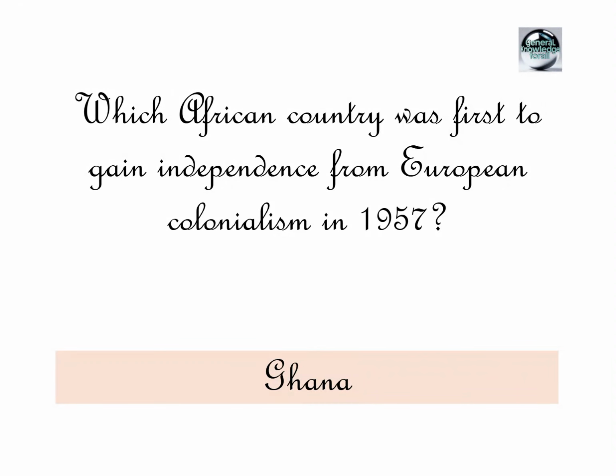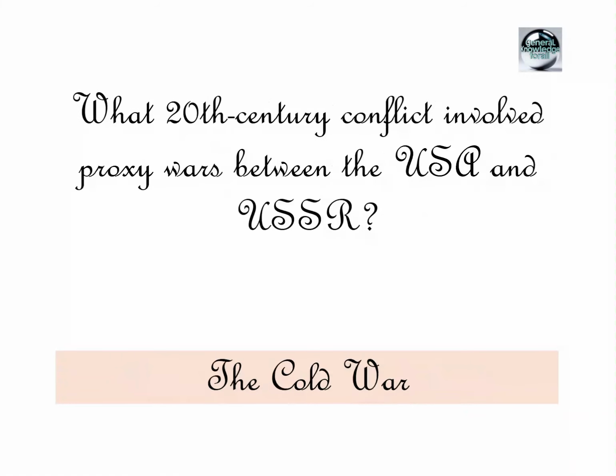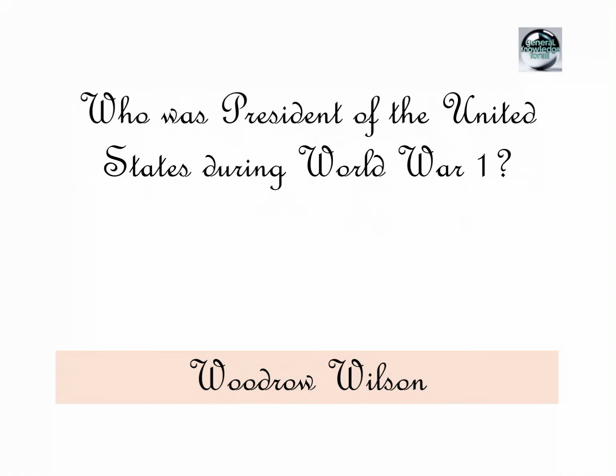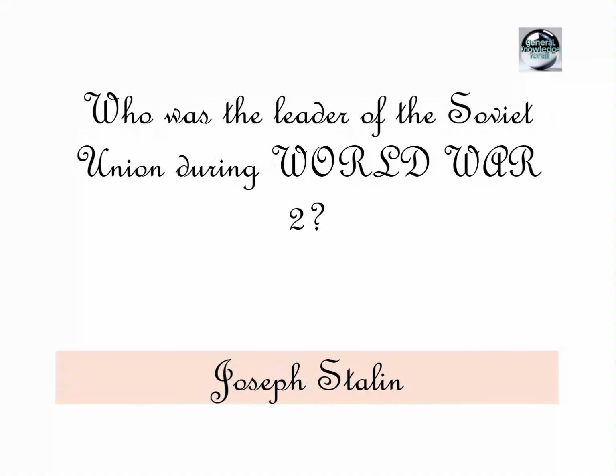Ghana. Who was the dictator overthrown in the 1979 Nicaraguan Revolution? Anastasio Somoza Debayle. What 20th century conflict involved proxy wars between the USA and USSR? The Cold War. Who was President of the United States during World War I? Woodrow Wilson. Which Asian country was known as Siam until 1939? Thailand. Who was the leader of the Soviet Union during World War II?